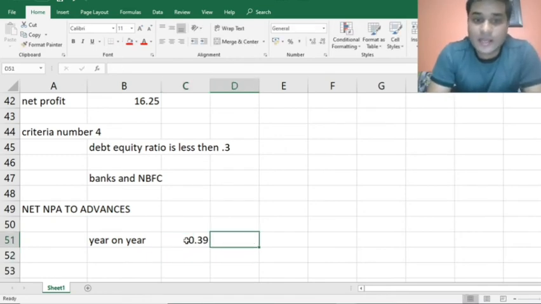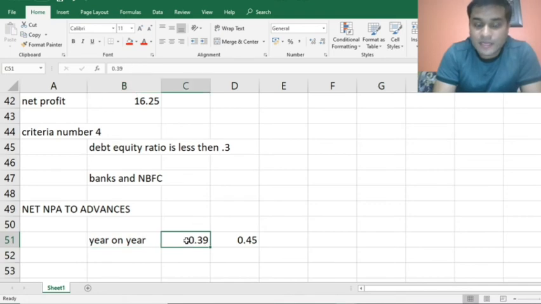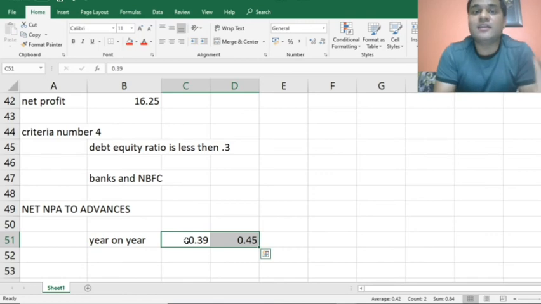Next year, it has increased to 0.45. Then that is alarming, because it may sound like just a mild increase, but this mild increase is on the overall book of the bank, and the bank is earning interest on such a large book.